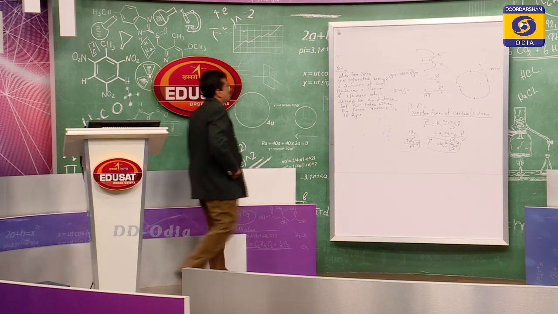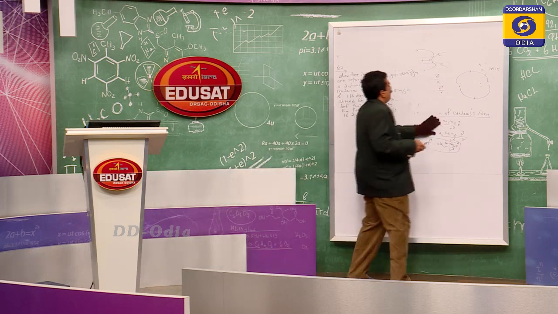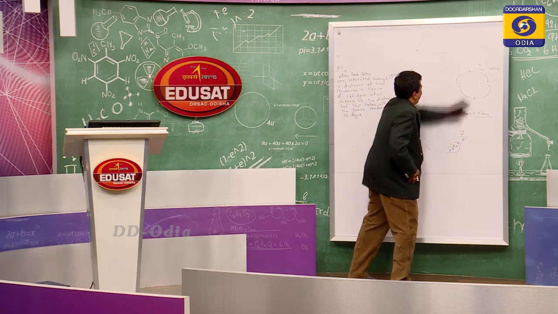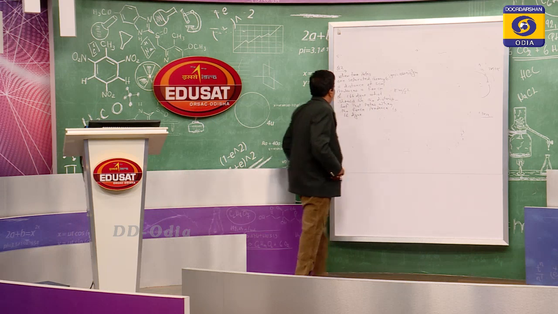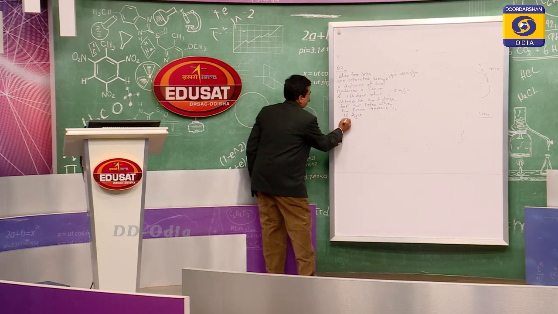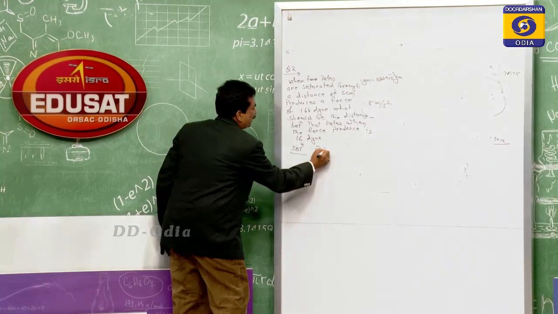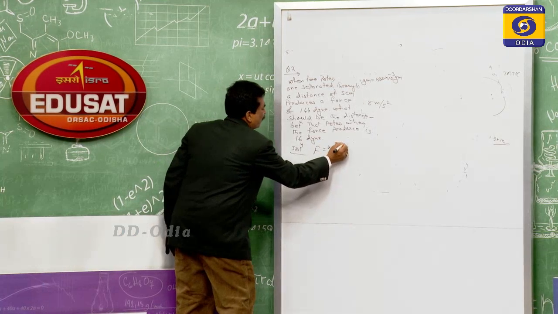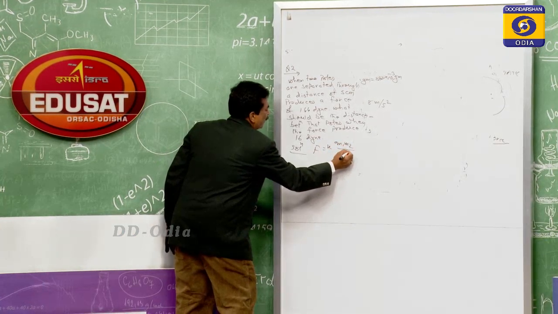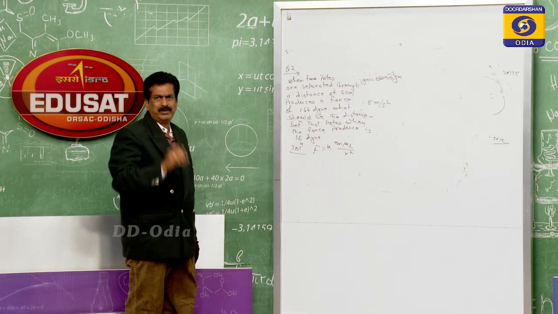So, for the solution, F is equal to k m1 m2 by r square, that we know.